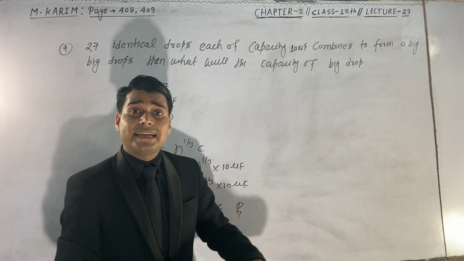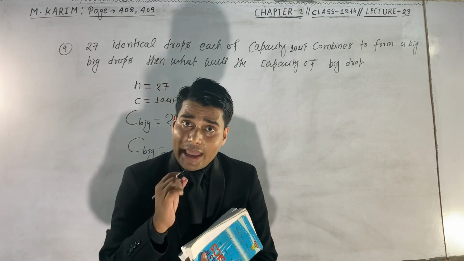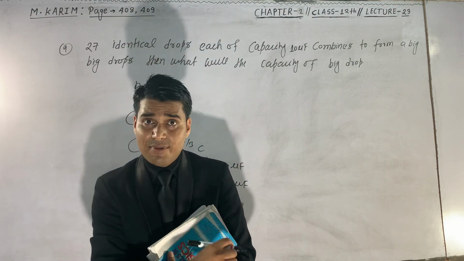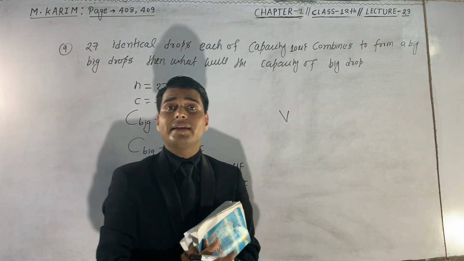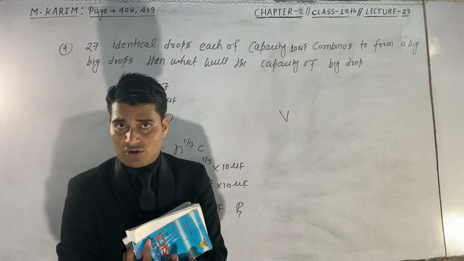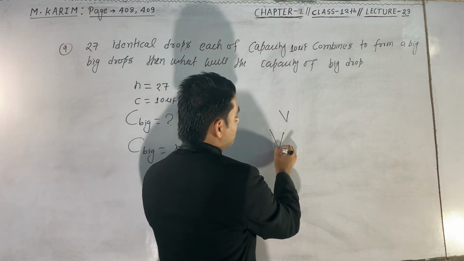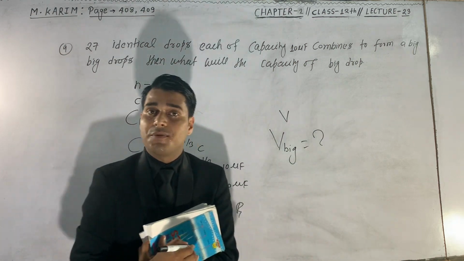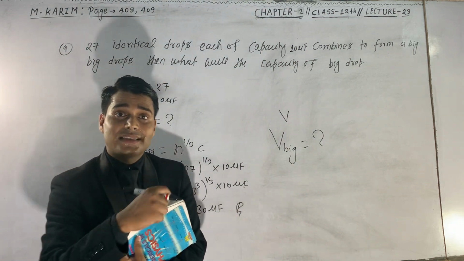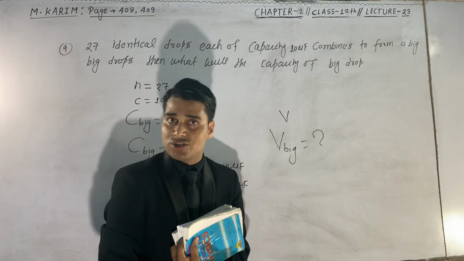The question is saying that there are n identical similar drops. Each drop has potential V. Now it is combined in the form of a big drop. Then what will be the potential of the big drop? The question is asking for the potential of the big drop when we combine these identical similar drops into a big drop.